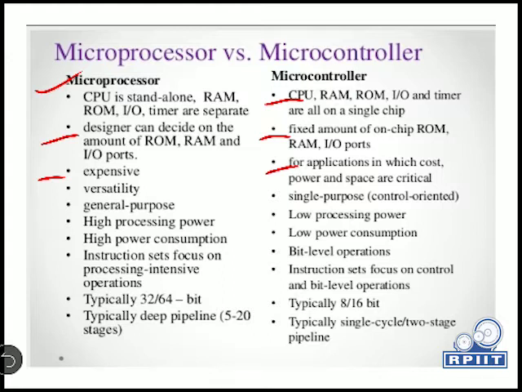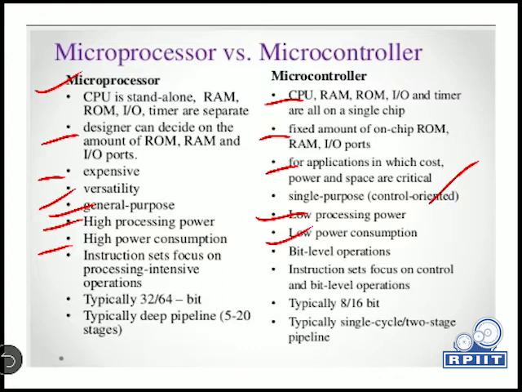A microprocessor has versatility of operation, but a microcontroller is a single purpose device, so it is control oriented basically. Microprocessors are general purpose, and again it is based on our application's requirement. High processing power will be there in a microprocessor, whereas a microcontroller has low processing power. There is high power consumption in the microprocessor case, and lower power consumption in the microcontroller.